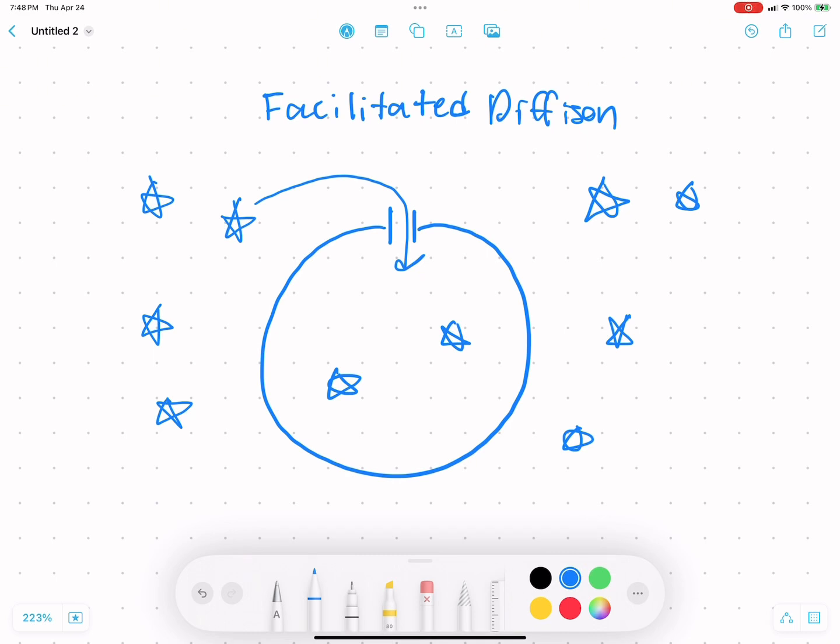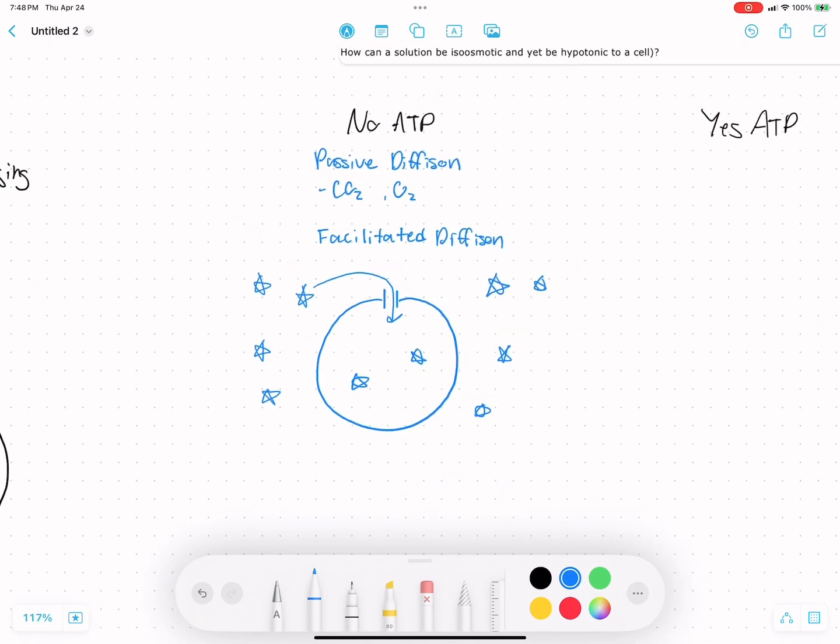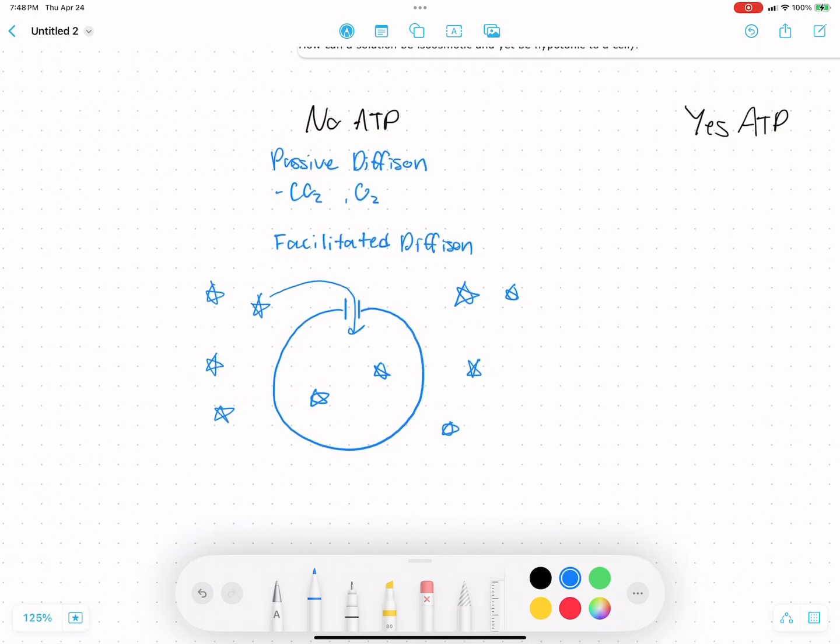And so with facilitated diffusion, what's going to happen is that these channel proteins can become saturated. There's a limited amount of substrate we can move in a certain amount of time, unlike passive diffusion where things can just enter at any point through the membrane as they please with no time or space constraints. That's looking at facilitated diffusion.